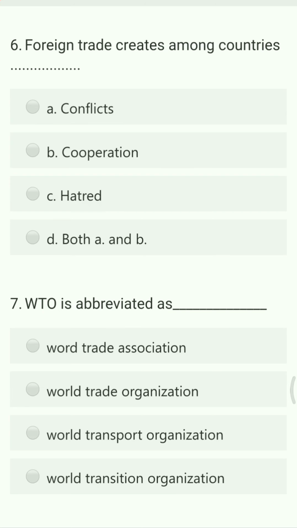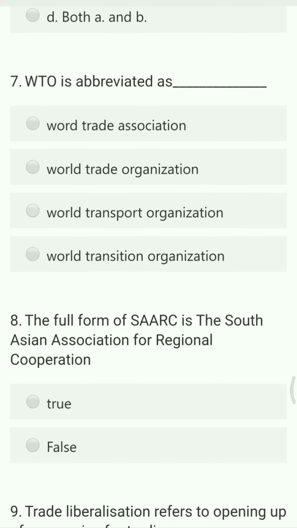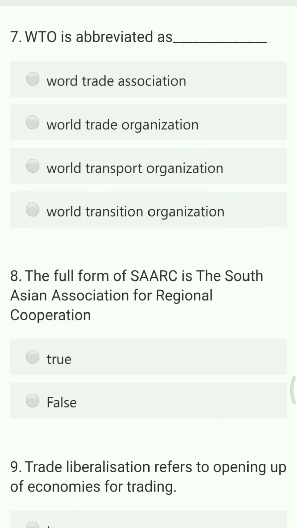Next question. Foreign trade creates among countries dash. So the options are conflict, cooperation, hatred, both A and B. So cooperation is the right answer. With the help of cooperation between the government or the policies of the government, then and then only the foreign trade can be possible. WTO is abbreviated as dash.